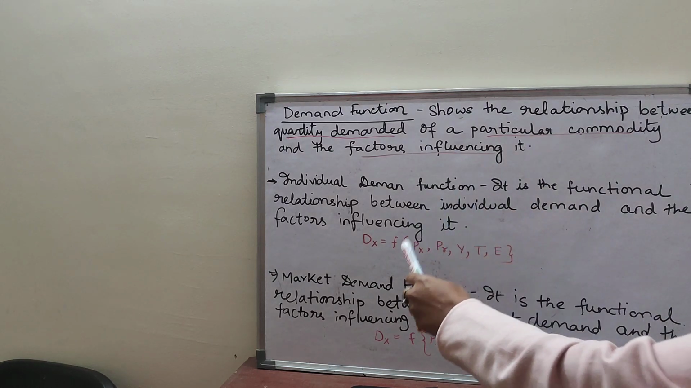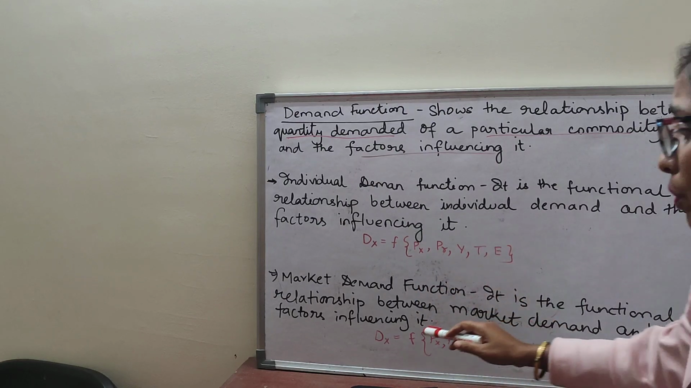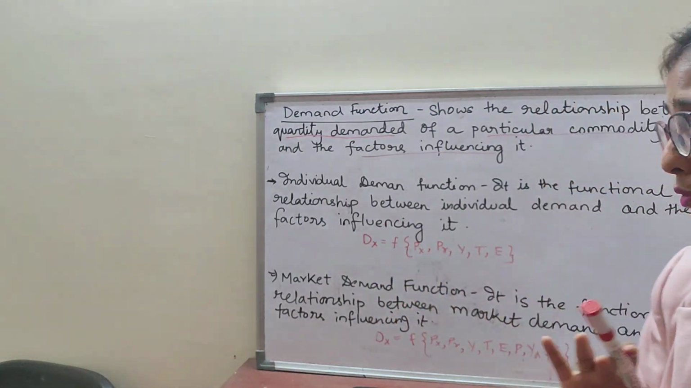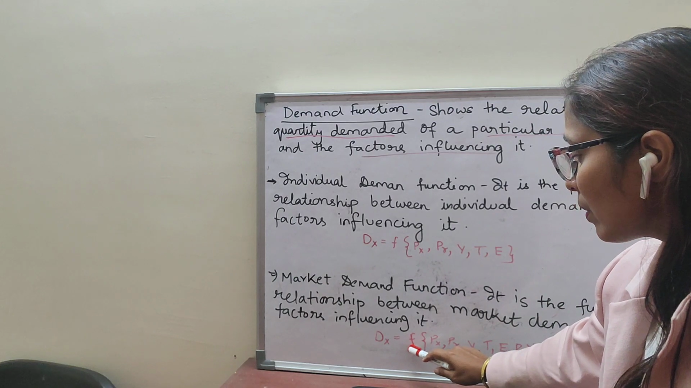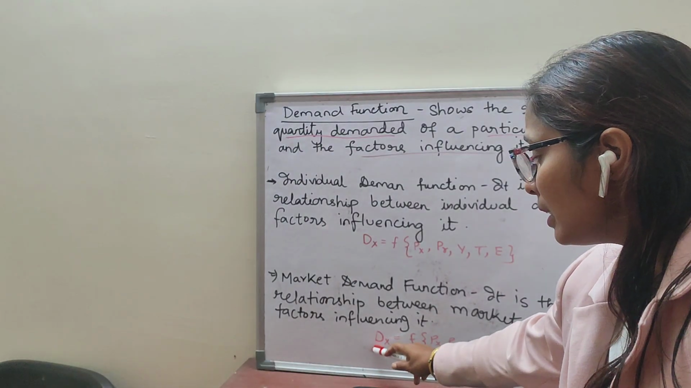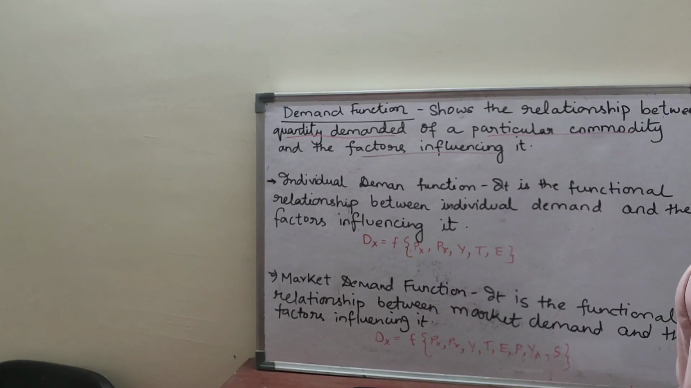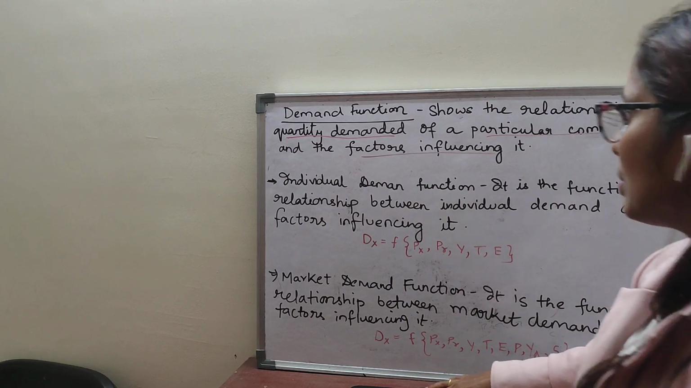Remember, on the left hand side, Dx stands for demand for X commodity. Please write it in the examination when you have to write it. This is the functional relationship, and all the variables listed on the right hand side are the independent variables, and demand is the dependent variable. These are all the factors which affect demand. Clear? So this is the demand function. Hope I have made you clear.